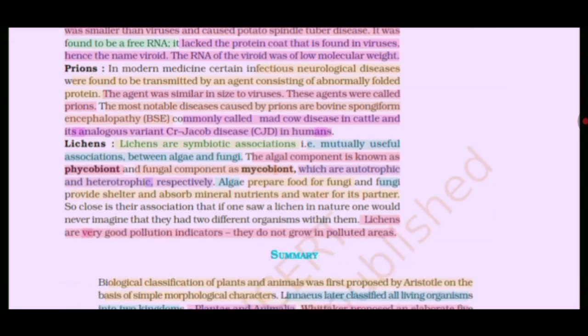Lichens. Lichens are symbiotic associations, for example, a mutually useful association between algae and fungi. The algal component is known as phycobiont and the fungal component is mycobiont, which are autotrophic and heterotrophic respectively. Algae prepare food for fungi, and fungi provide shelter and absorb mineral nutrients and water for their partner. So close is their association that if we saw a lichen in nature, one would never imagine that there are two different organisms within it. Lichens are very good pollution indicators. They do not grow in polluted areas.